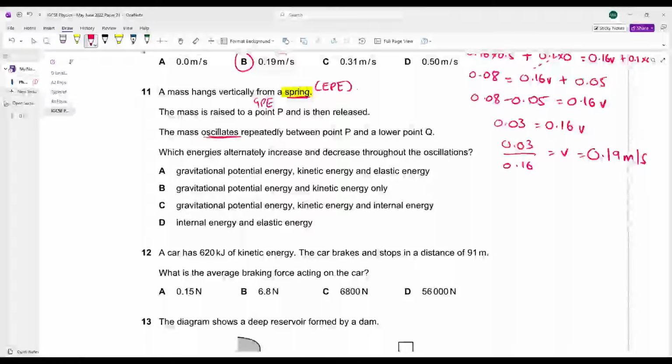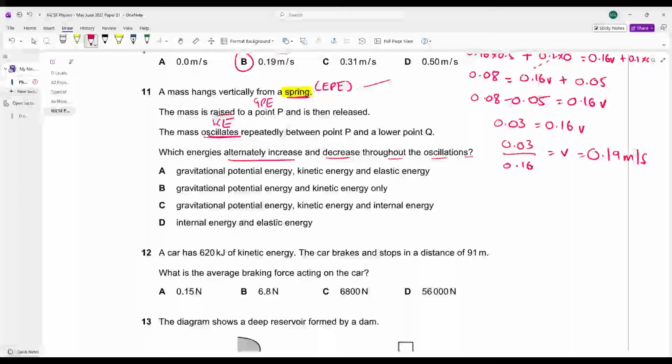The mass oscillates, इसका मतलब you have kinetic energy as well, repeatedly between point P and a lower point Q, which energies alternately increase and decrease throughout the oscillations. I could have highlighted elastic potential energy due to the spring. देखो जब भी spring आएगा, there will always be elastic potential energy.